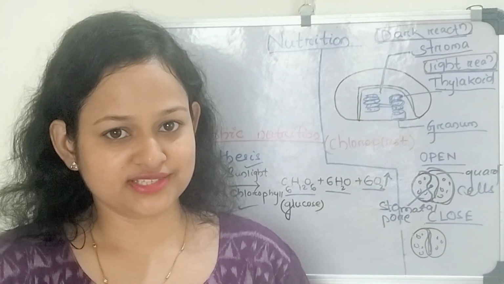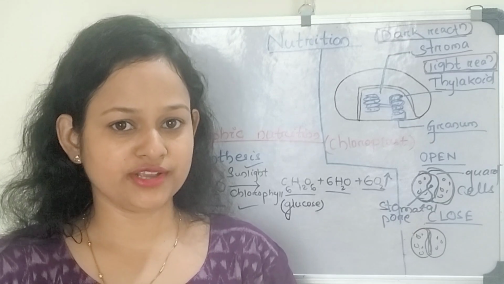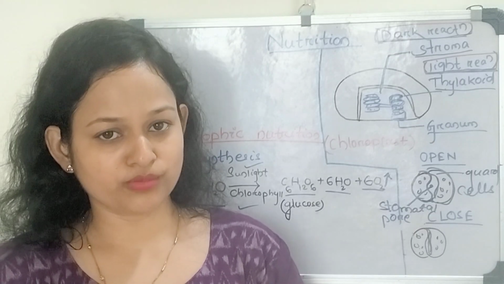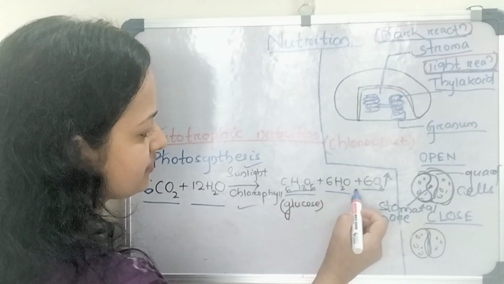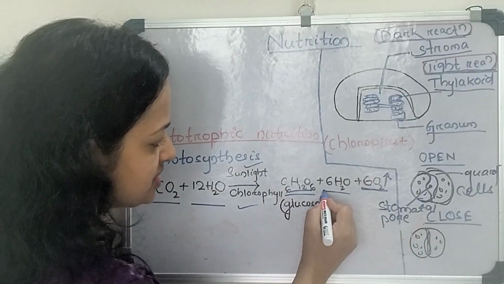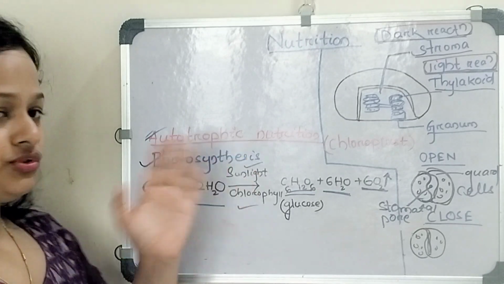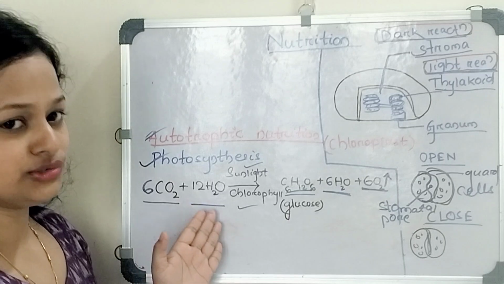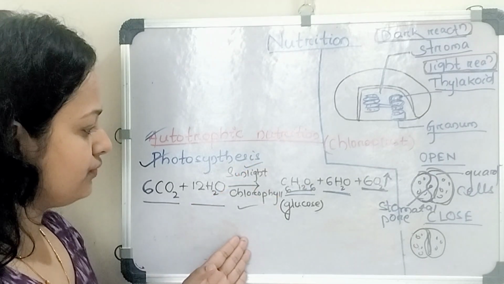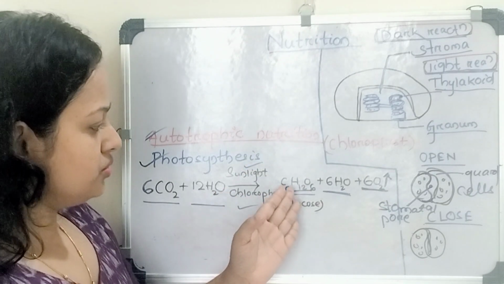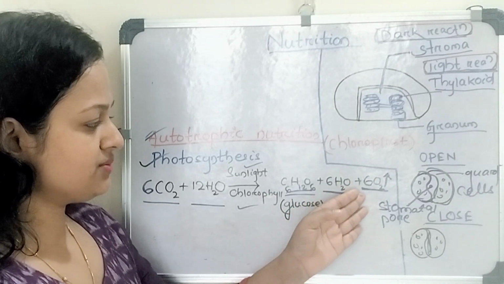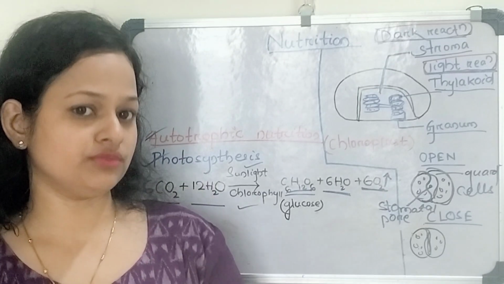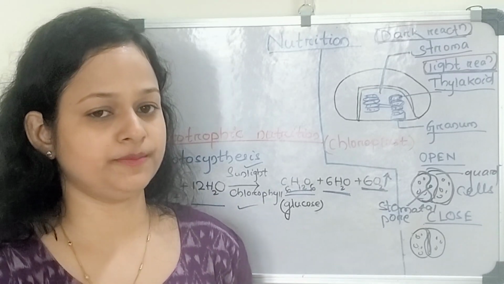The process of photosynthesis needs carbon dioxide and water in the presence of chlorophyll and sunlight to form glucose, atmospheric oxygen and water. So for photosynthesis, 6 molecules of carbon dioxide combine with 12 molecules of water in the presence of sunlight and chlorophyll, and give rise to glucose, 6 molecules of water and 6 molecules of oxygen. And the oxygen that is formed as a byproduct goes to the atmosphere.